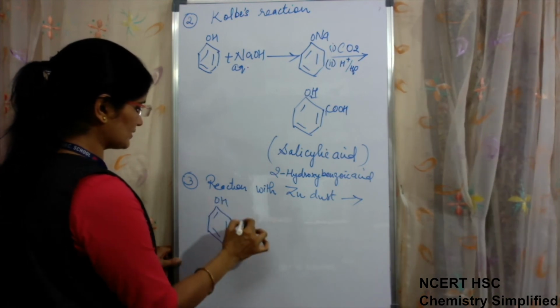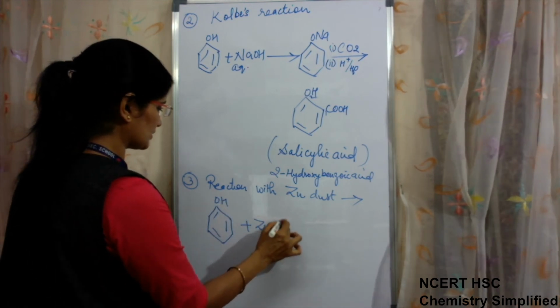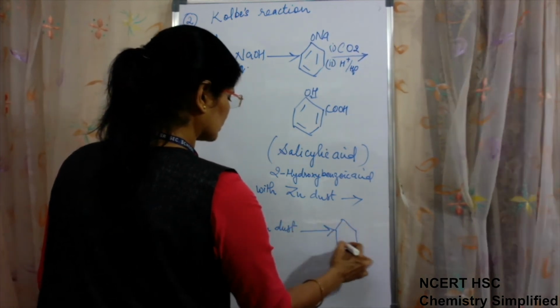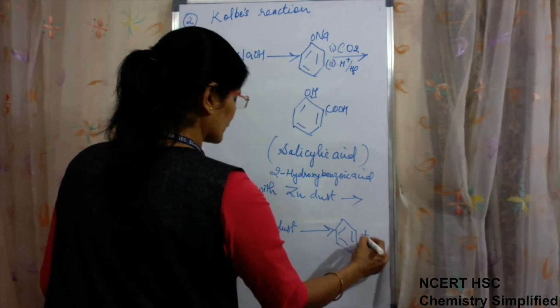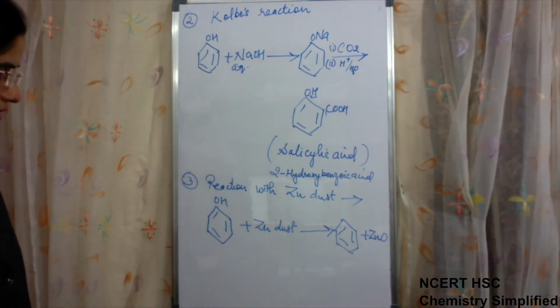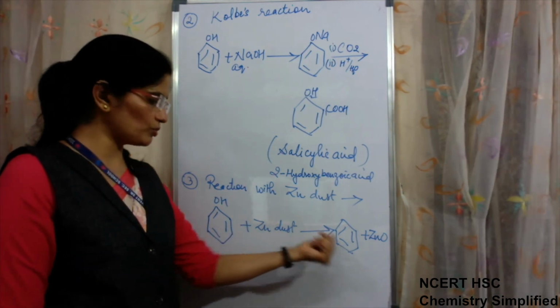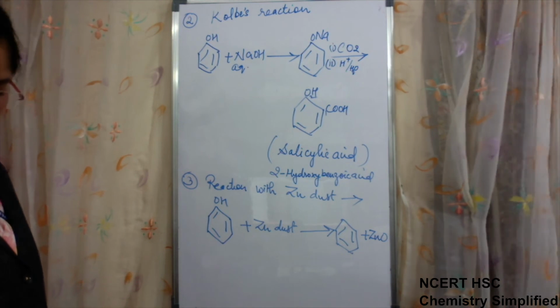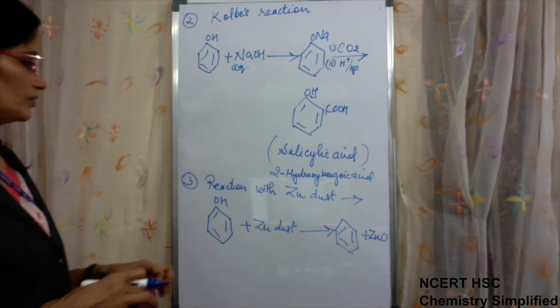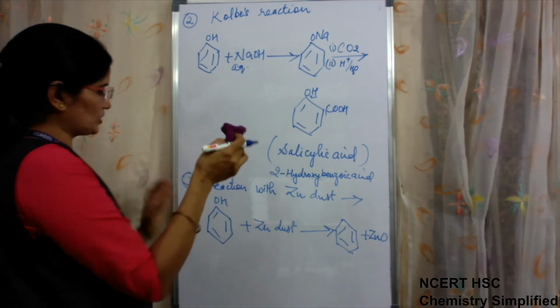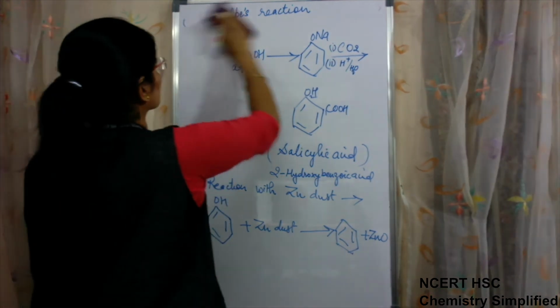When phenol is treated with zinc dust, it forms benzene with ZnO. Benzene is formed, meaning phenol is reduced to benzene with the help of zinc dust. Okay, a simple reaction, a 1-step reaction only.